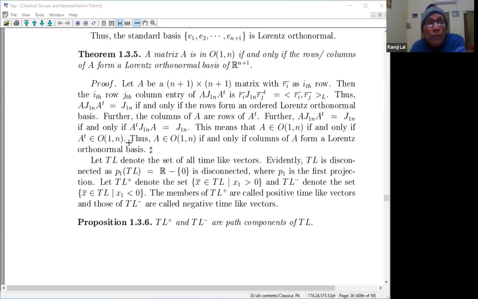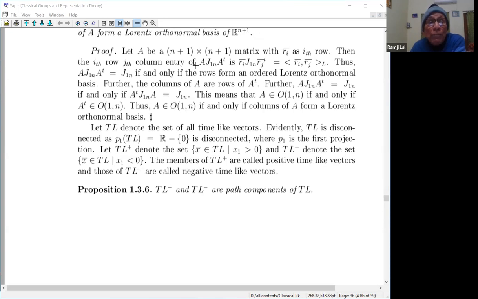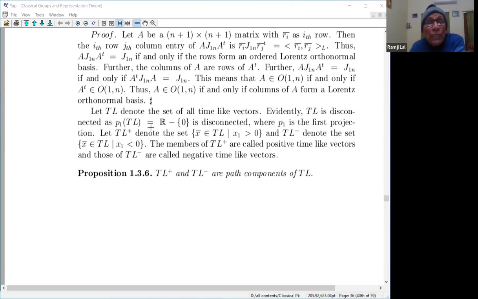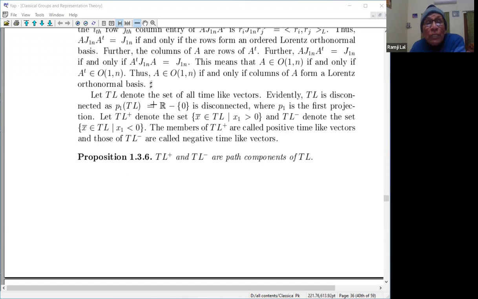So A belongs to O1N if and only if the columns of A transpose belong to O1N. In other words, the columns form a Lorentz orthogonal set. So that is very clear from the above observation.